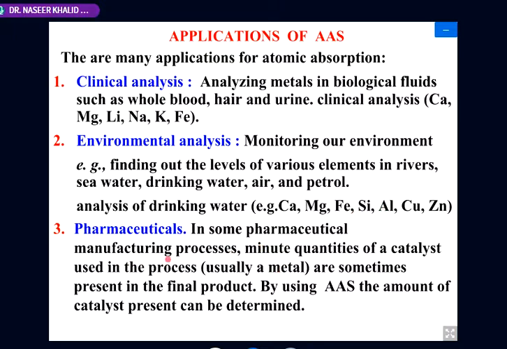In chemicals, in pharmaceutical manufacturing, minute quantities of catalysts are being used, and that catalyst must be removed from the final product. It could sometimes be present in the final product, and that should not be. So again in the pharmaceutical industry, we are monitoring the catalyst in the form of metal, for example. By using AAS, the amount of product could be purified if required.